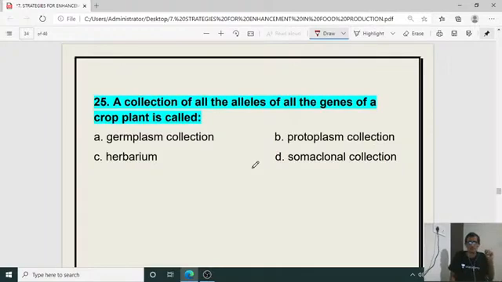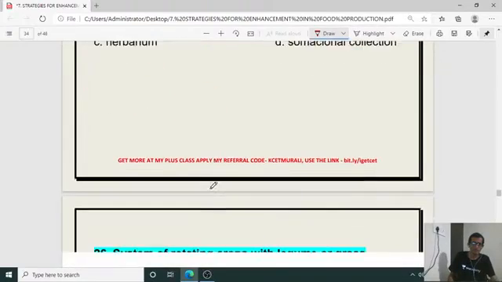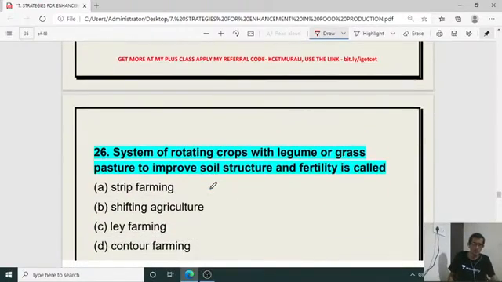Next, the 25th question. A collection of all the alleles of all the genes of a crop plant is called what? What is the technical terminology? It is the germplasm collection. The collection of all the alleles of all the genes is called the germplasm collection. So the right answer for the 25th is A, Saurav Patil. Yes, you are right, germplasm collection.